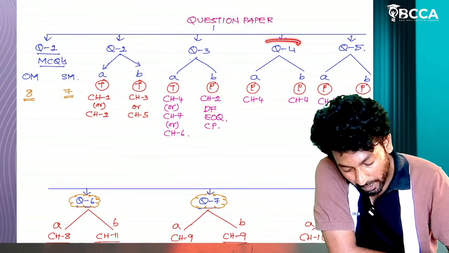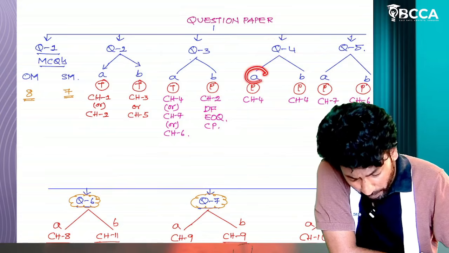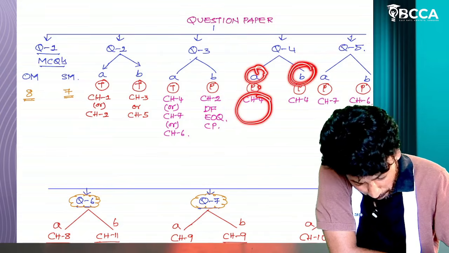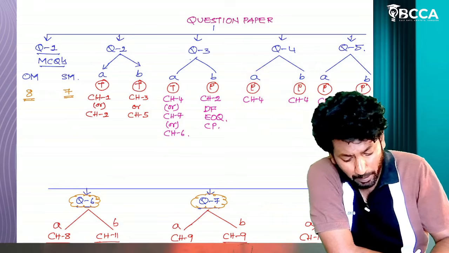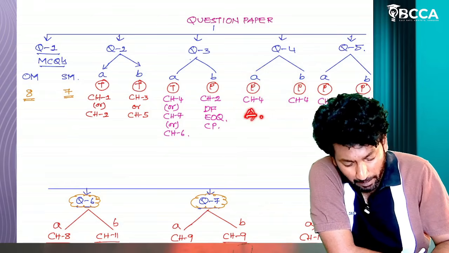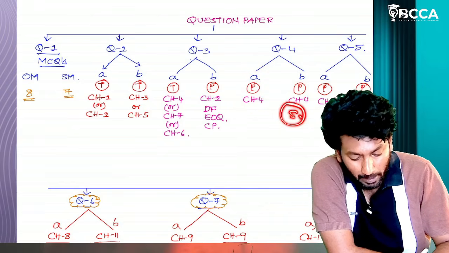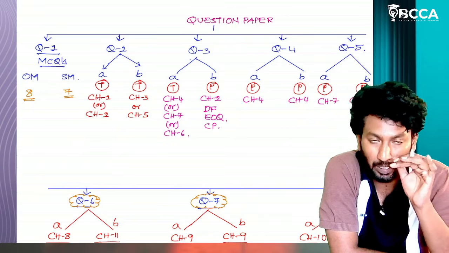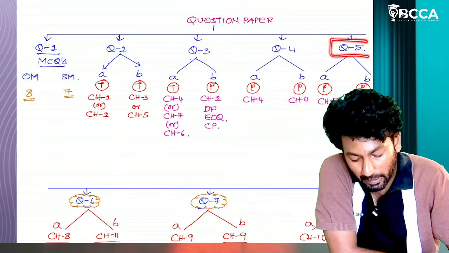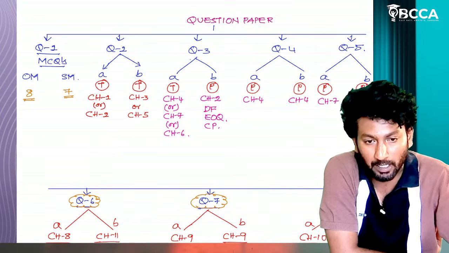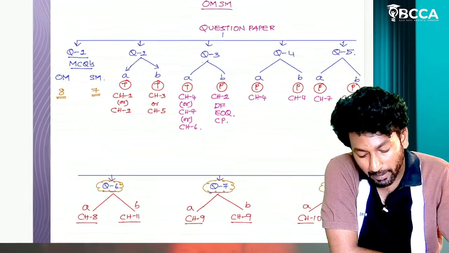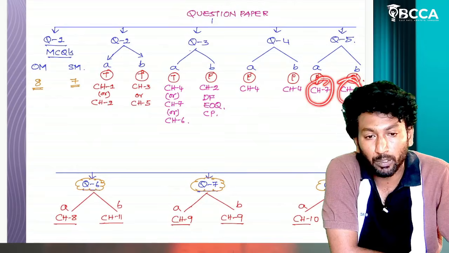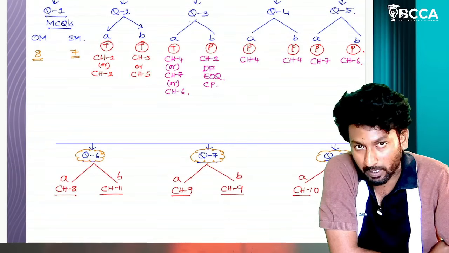Next, question number 4, 4A and 4B. 4A is a problematic question from chapter number 4. 4B is also a problematic question. Most probably, assignment questions for 4A and simulation questions for 4B are asked repeatedly. They have been asking these questions only. We will see that in the past papers analysis. Question number 5A is a problematic question from chapter number 7. 5B is a problematic question from chapter number 6, network analysis.